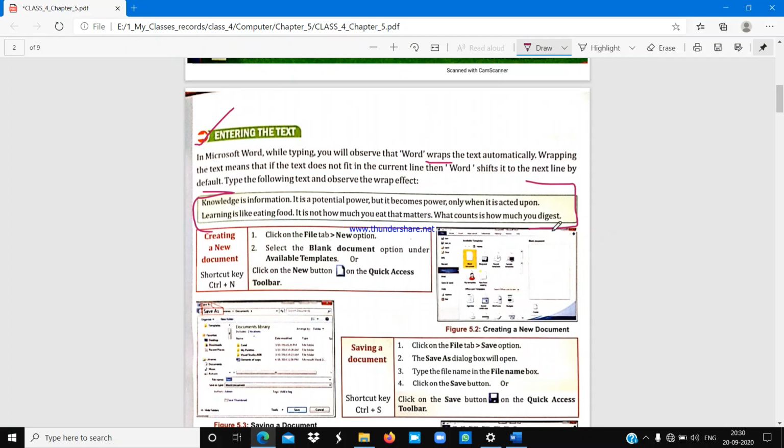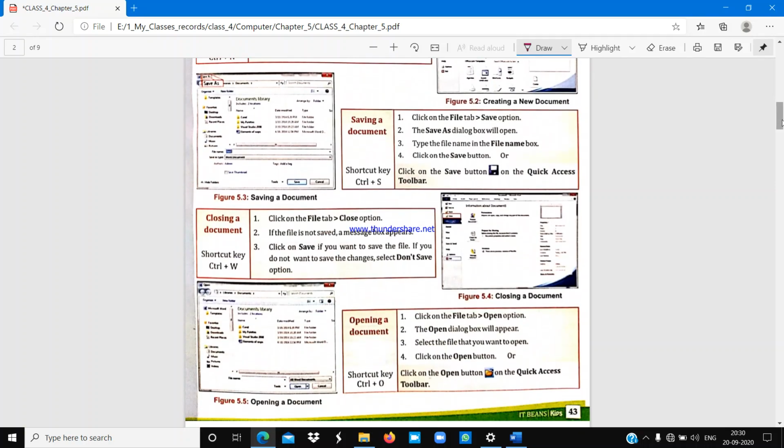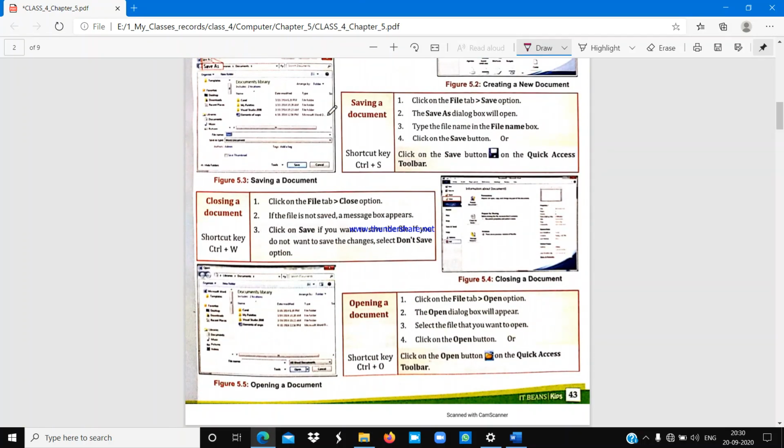Here this box is given on how to create a new document, but first we will see how to save a file, then how to open a document, how to open a new document, and how to close the document.